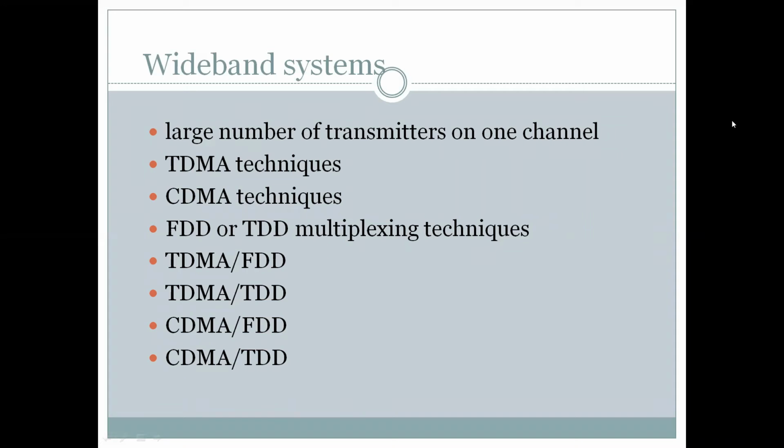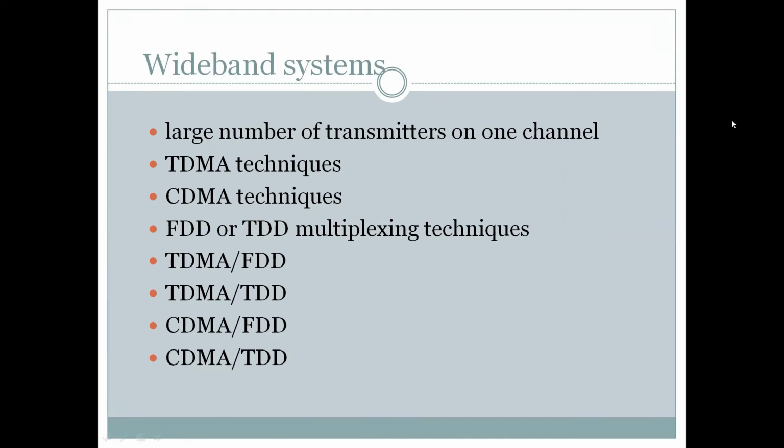So good morning. In the last lecture, we discussed multiple access techniques in narrowband systems. Now we'll come to the same techniques in wideband systems. Wideband systems are characterized by a large number of transmitters on one channel, and they employ TDMA techniques and CDMA techniques. A characteristic feature of wideband systems is code division multiple access.